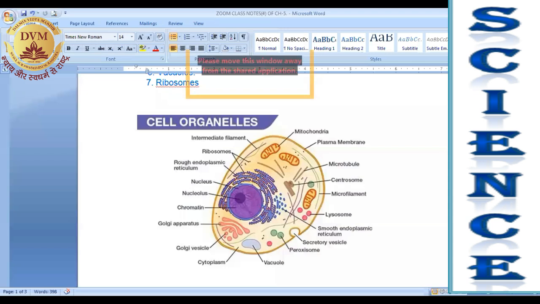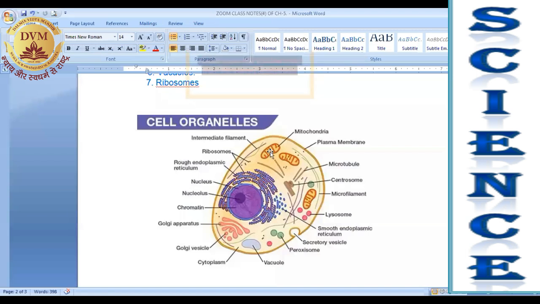You can see the structure of an animal cell. This center part is known as the nucleus. Outside the nucleus, there are some tube-like structures. These are known as endoplasmic reticulum. We will discuss about them in detail, right?